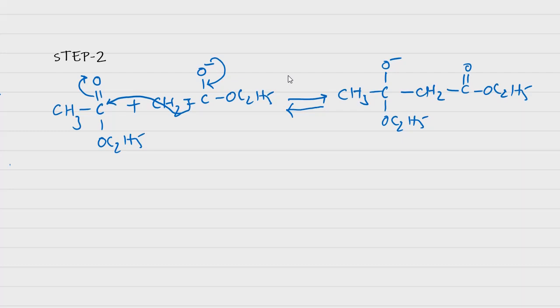But here the next step differs from the aldol condensation type of reaction, where this tertiary alkoxide abstracts a proton from the water molecule and forms an aldol. But here in the ester condensation reaction, this alkoxide doesn't abstract a proton from the water molecule, but it loses the OC2H5 group because it is a good leaving group.